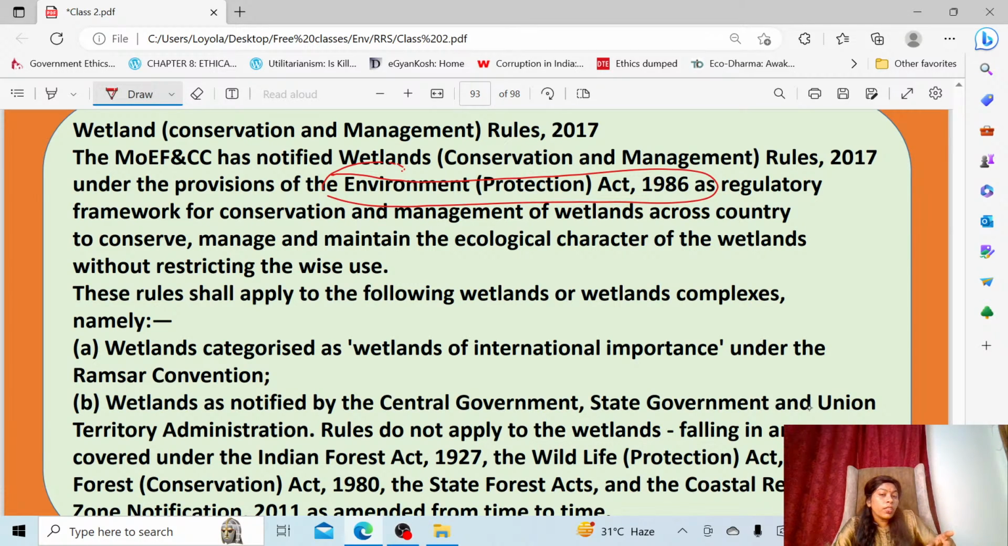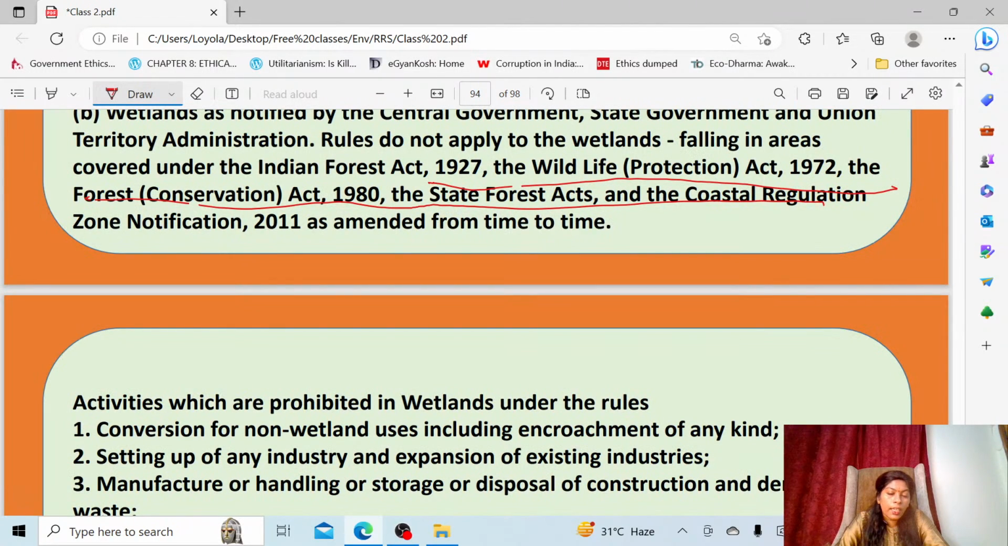But it does not apply to wetlands which fall under the areas covered under the Indian Forest Act. Okay, under the Indian Forest Act also, the Wildlife Protection Act also, the Forest Conservation Act also, okay, and the State Forest Acts and the Coastal Regulation Zone notification. Under these, if you are declaring that area as a wetland, then the rules will not be applicable for those areas. Okay, so, activities which are prohibited as per these rules.